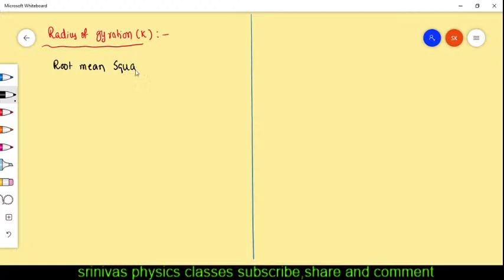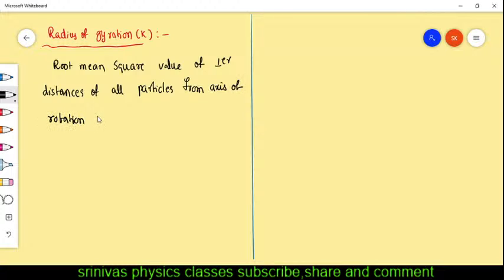Root mean square value of perpendicular distance of all particles from the axis of rotation is called the radius of gyration.